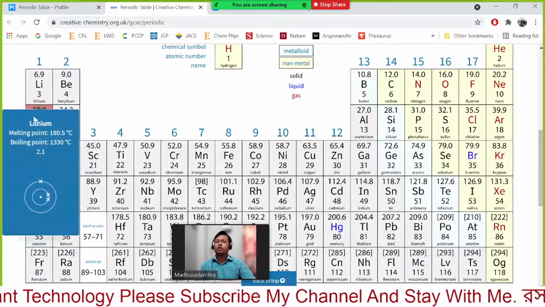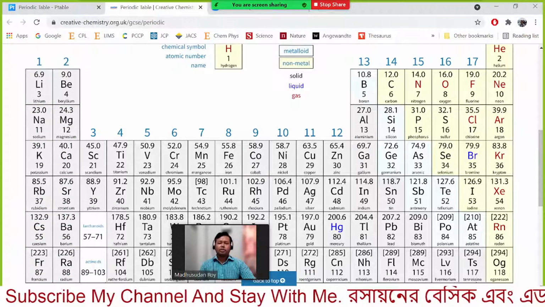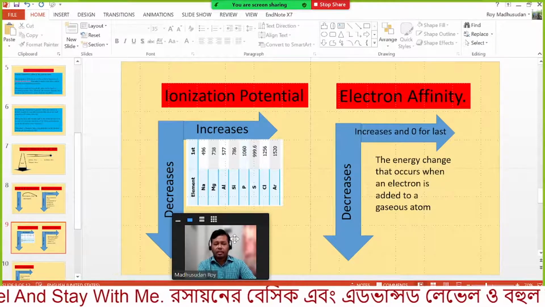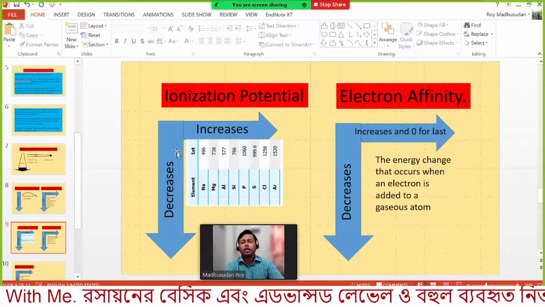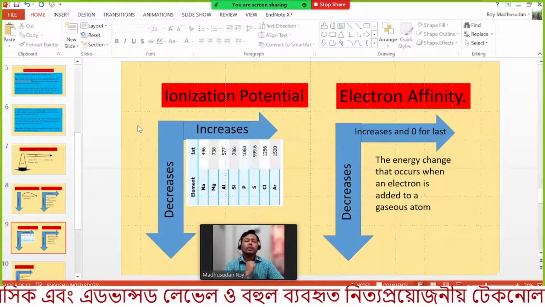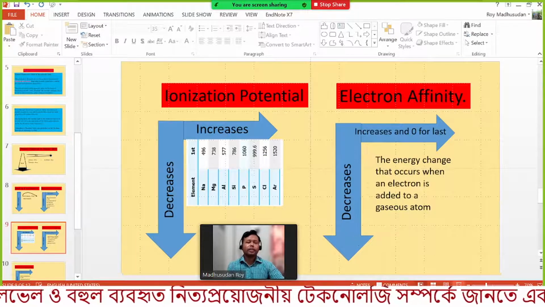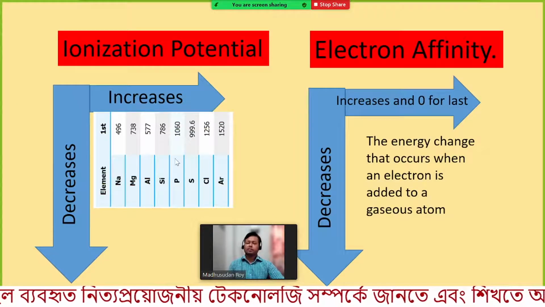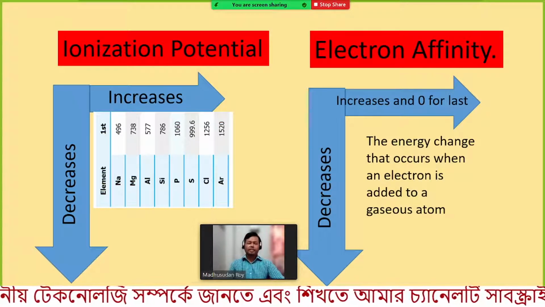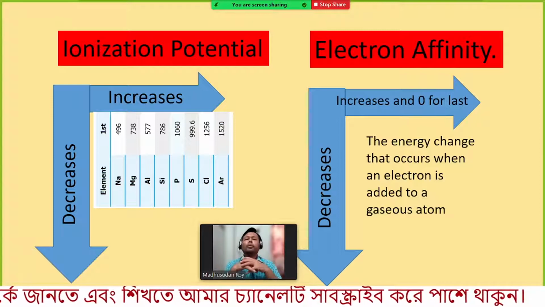So as we go from top to bottom, the ionization potential decreases, because as we see, the interaction between the inner shell nucleus and outermost electrons decreases. So it is easier to remove one electron.